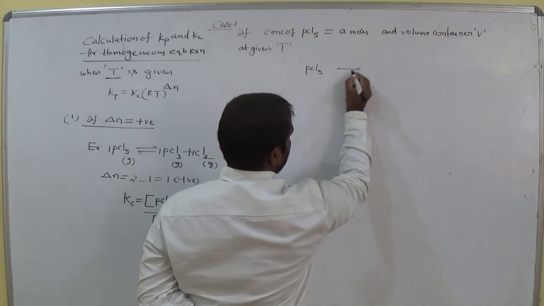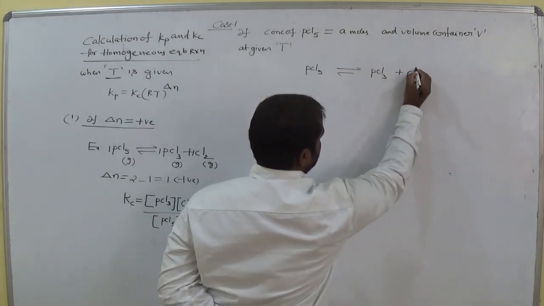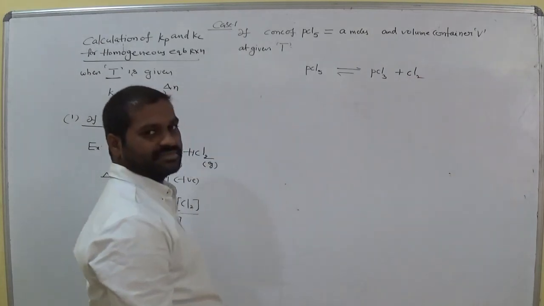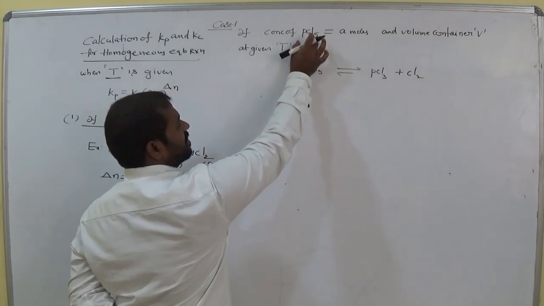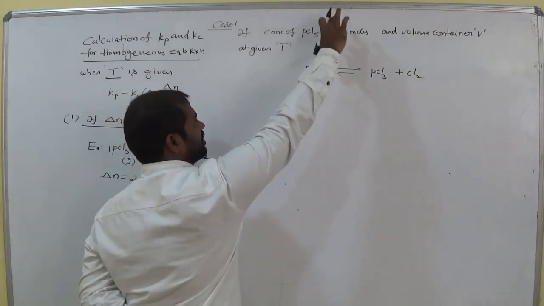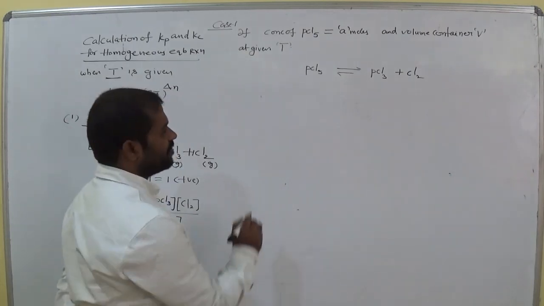PCl5 is reversible PCl3 plus Cl2. Am I right? So he given in the question concentration of PCl5 in moles, that is A moles. Okay.